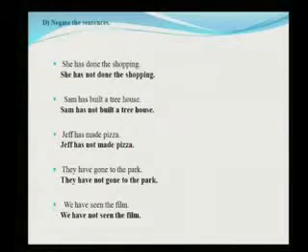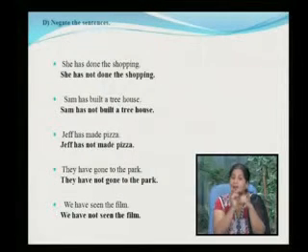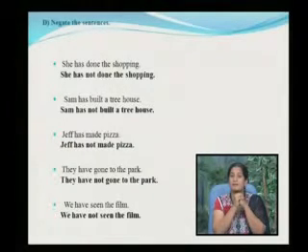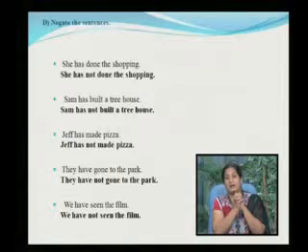You have to now negate the following sentences into negative. She has done the shopping. Has, the negation will be hasn't or has not. She has not done the shopping. Sam has built a tree house. Sam hasn't built a tree house.